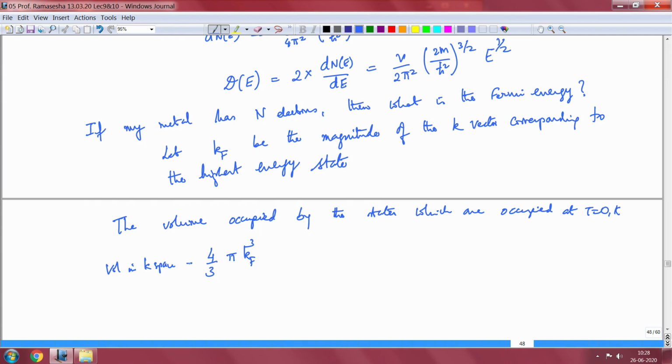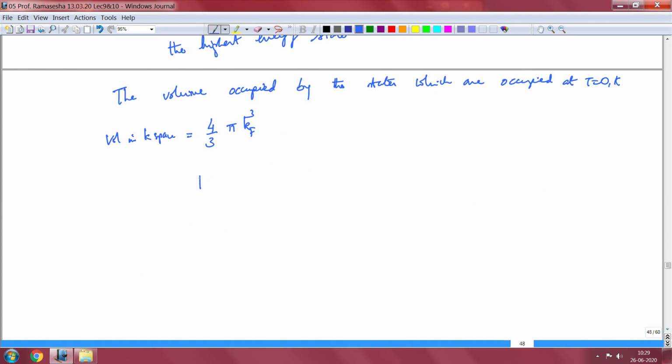Okay, so now given this volume in k space, the number of electrons N is equal to twice this volume, because we have both up and down spin electrons, 4/3 pi kf cubed, times the number of states, which is given by V by 8 pi cubed.